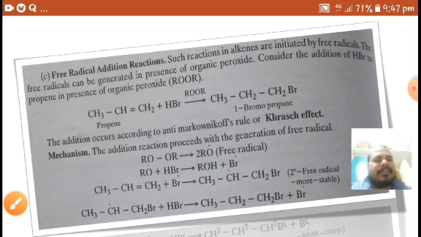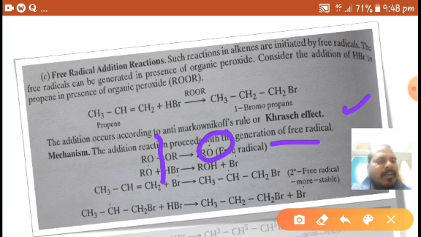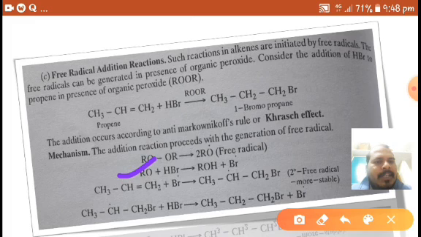Right. So the mechanism: the addition reaction proceeds with the generation of a free radical. Here the peroxide dissociates homolytically. Homolysis takes place and forms a free radical. The free radical reacts with hydrogen bromide and gives alcohol and a Br free radical.